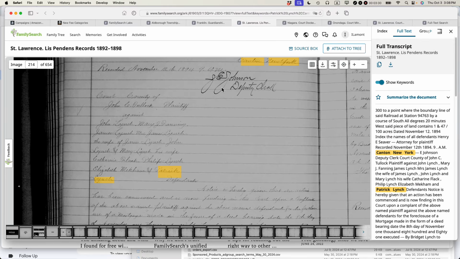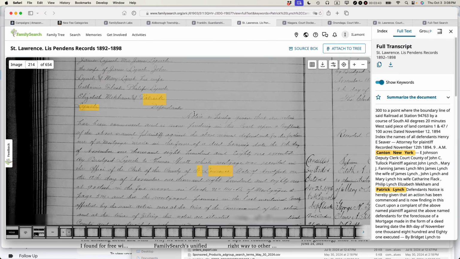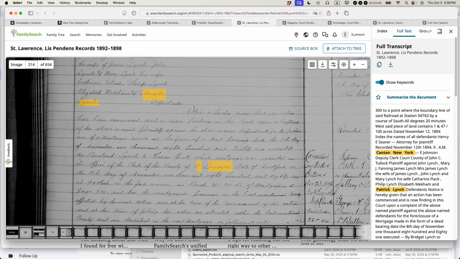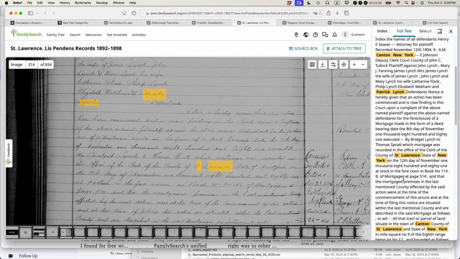Another really interesting type of record that now turns up in FamilySearch full text search are real estate lawsuits. This is called a lis pendens record from the 1890s. And this one shows apparently my great-great-grandfather, as well as several of his siblings and maybe his children, were sued over some sort of land deal or land dispute in northern New York. It lays it out right here. The transcript is very good quality, so I can dig into that later on.